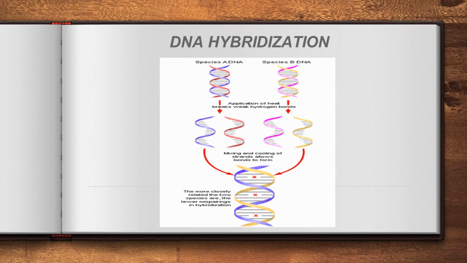So both DNAs will separate from each other in the second figure, and they will recombine. A will combine with B and B will combine with A, right? So a new hybrid variety will be produced. So with this technology also they can analyze these species. Understand?